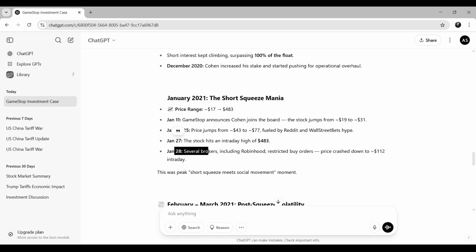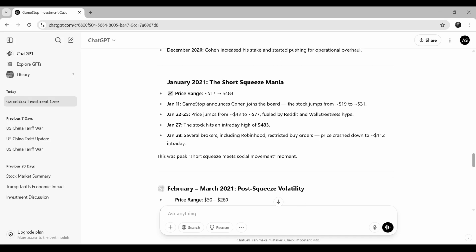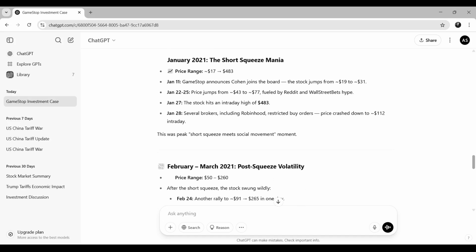January 28, several brokers, including Robinhood, restricted buy orders. This is what's important here. Brokers are the ones through which retail traders can buy stocks, and they stopped the buy orders. So what happens? The price crashed down to $112. This part was important. This was the peak, where the short squeeze met a social movement.